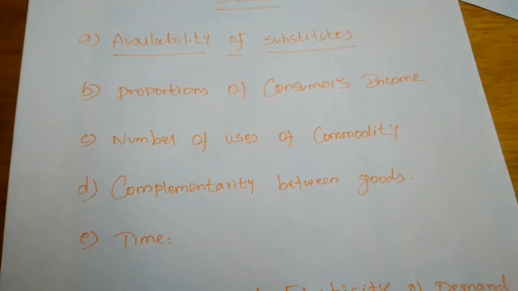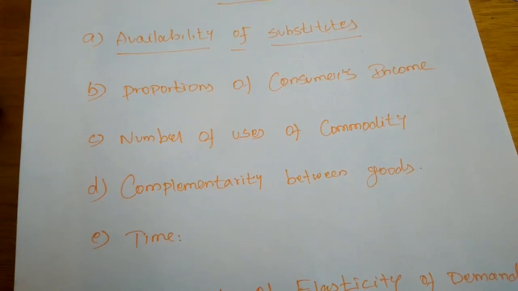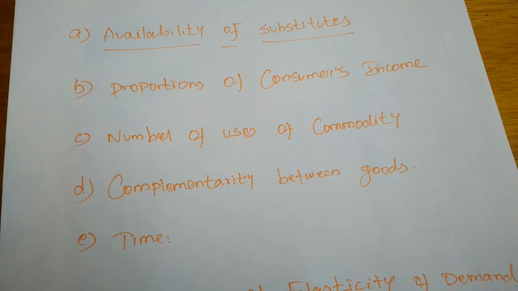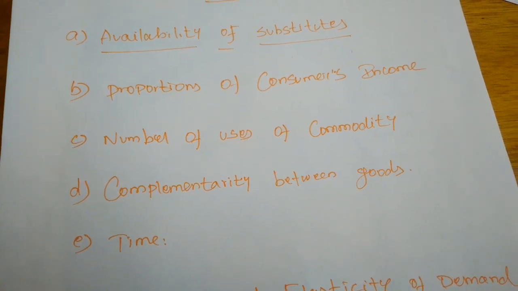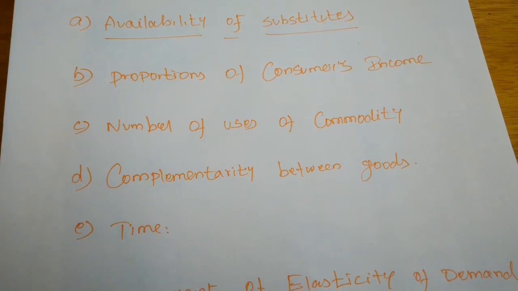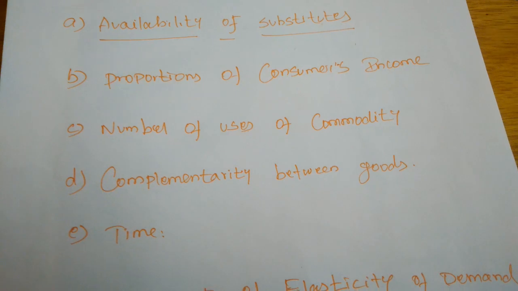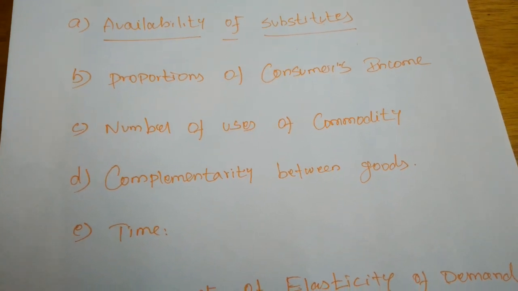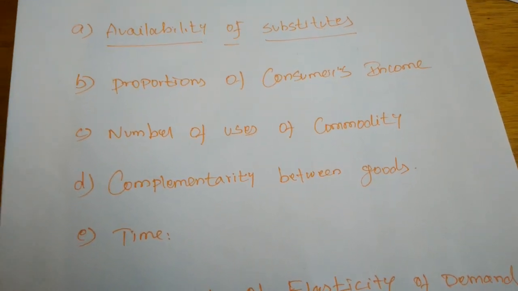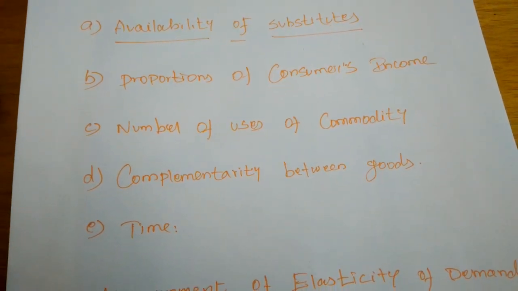Normally, bringing innovations to any commodity within a short period is very difficult. So elasticity of demand will not occur in the short period, but in the long period, some substitutes will arrive in the market. Then the price elasticity will rise more in the long run.